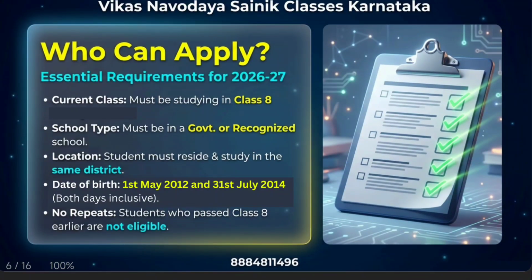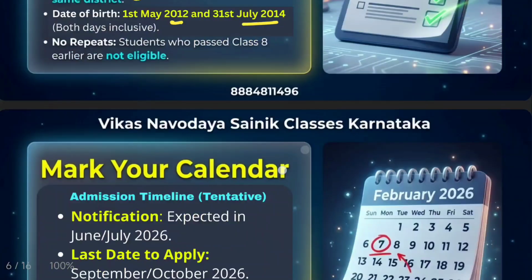Who can apply for this entrance examination? The essential requirements are here. The student should be studying in class 8th, and the school type should be government or recognized school. The location should be in the same district where the student is going to apply. This is very important. A student can apply only in the district where he is studying; his or her school should be located there. Then only he is eligible to apply. The date of birth must be between 1st May 2012 and 31st July 2014. Both days are inclusive. No repeaters are allowed here.